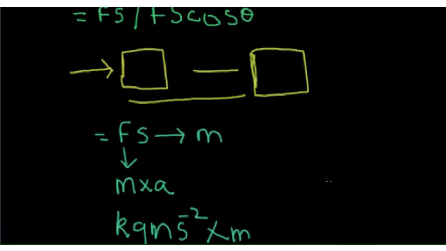Now, let me take another page. So, let me start from here. So, we stopped with the expansion, that is kg m square s minus 3. Now, let's calculate the dimensional formula.